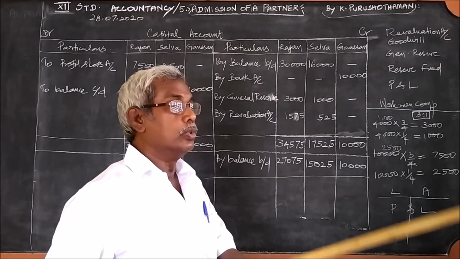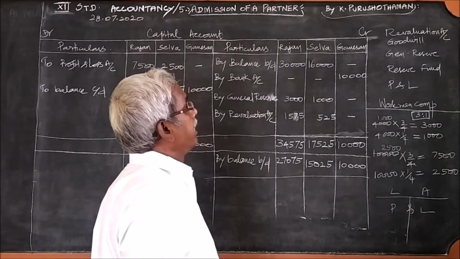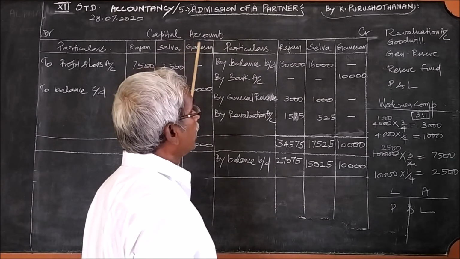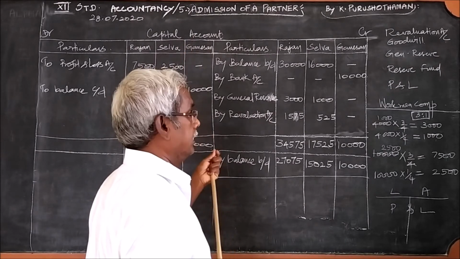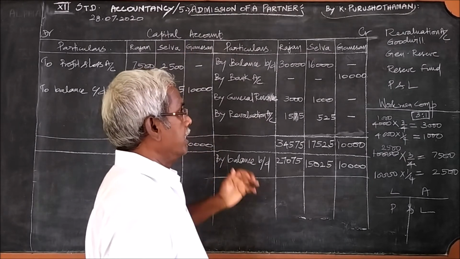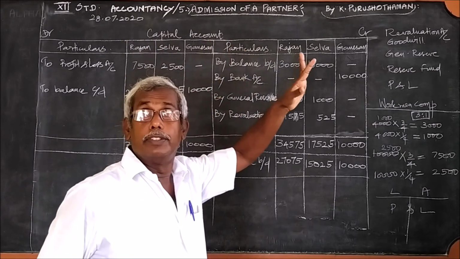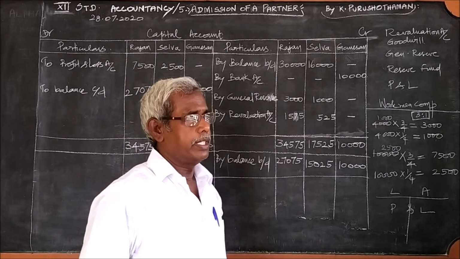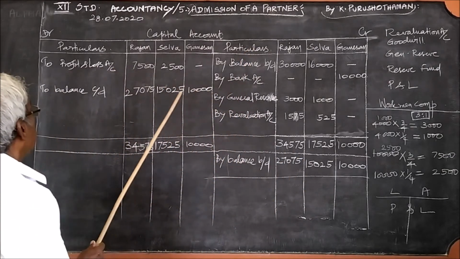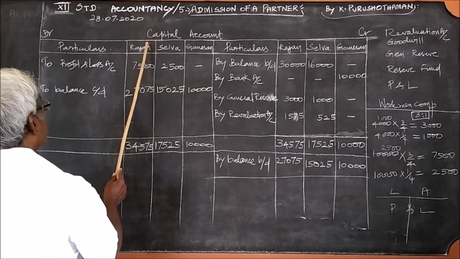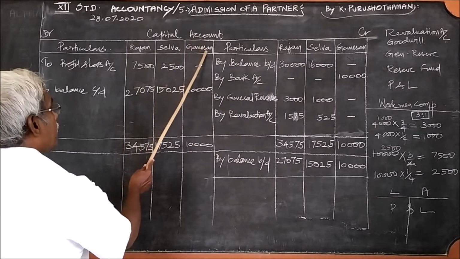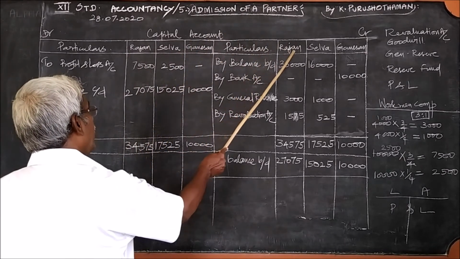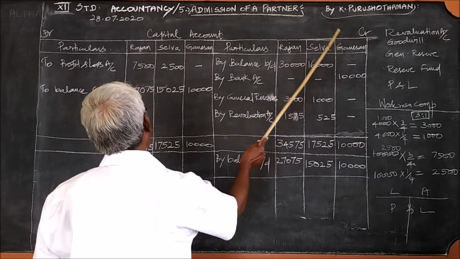You need to know very many things under this capital account, so I repeat once again. This is the second part of the question. Under this second part, what is the format? Particulars, the two old partners and the new partner. Here also particulars, the two old partners and the new partner.